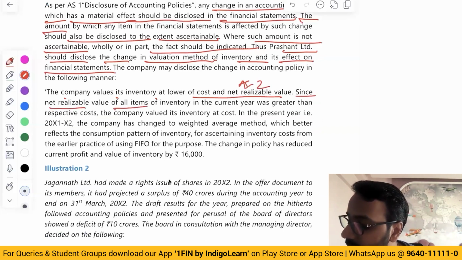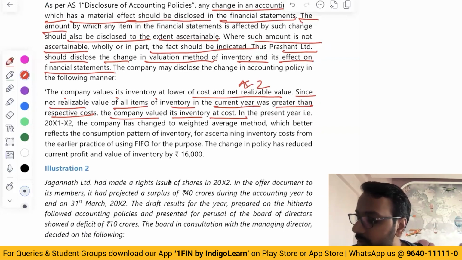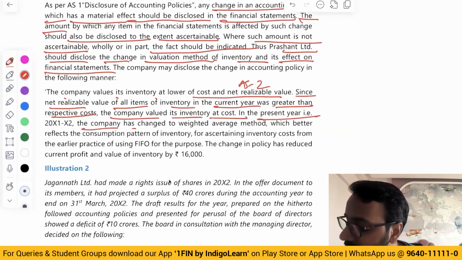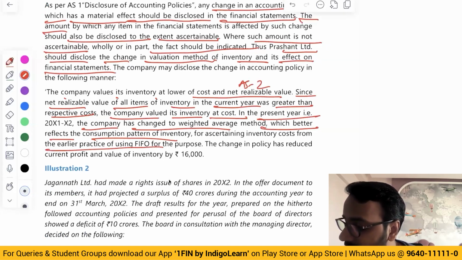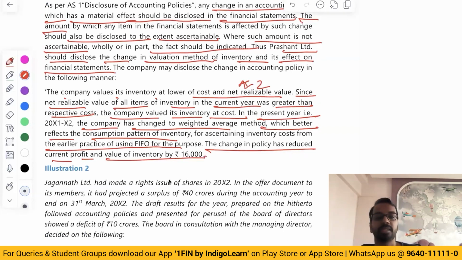Since NRV of all items of inventory in the current year was greater than respective cost, the company valued the inventory at cost. In the present year, the company has changed to weighted average method, which better reflects the consumption pattern as compared to the earlier practice of FIFO. The change in policy has reduced the current profit and value of inventory by 16,000.